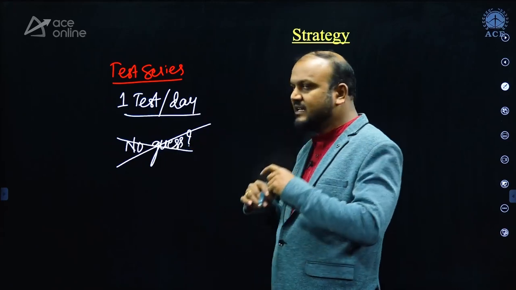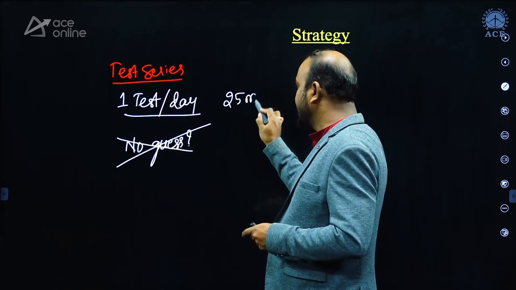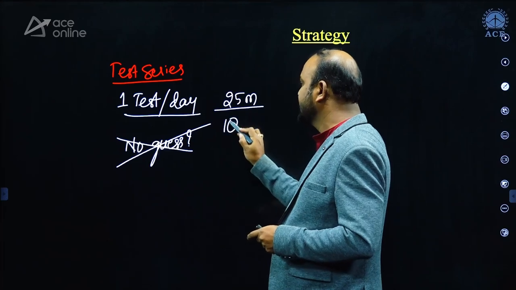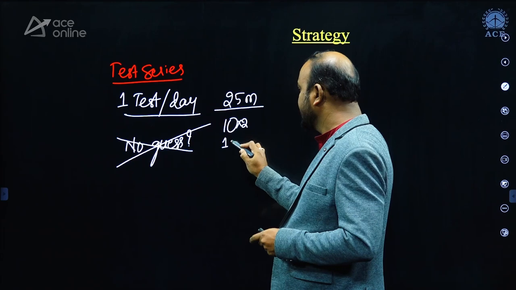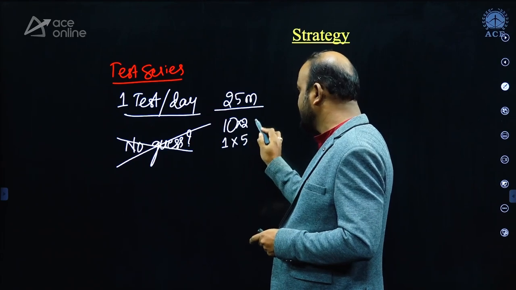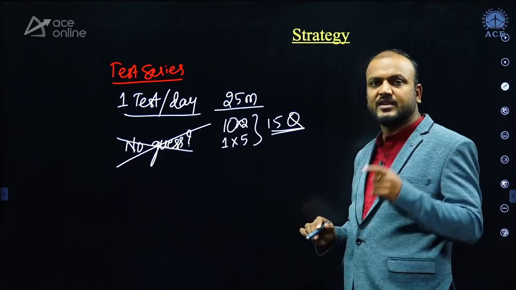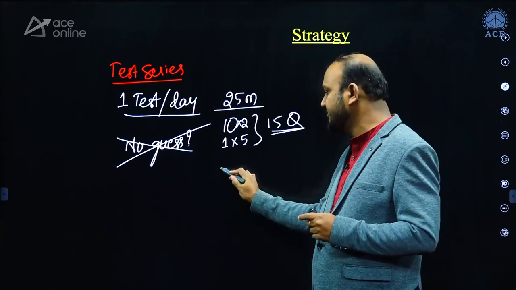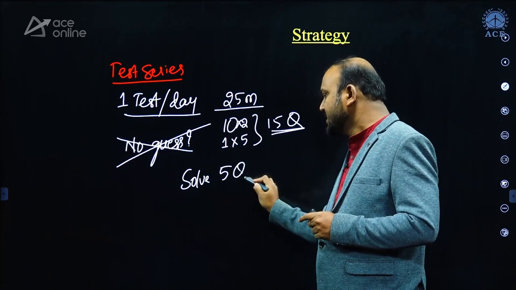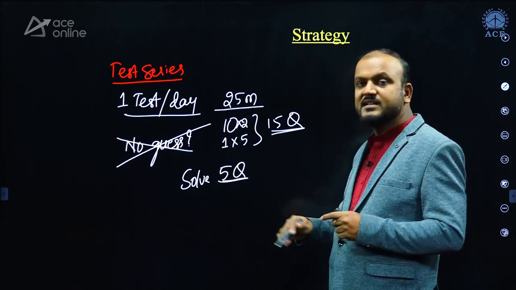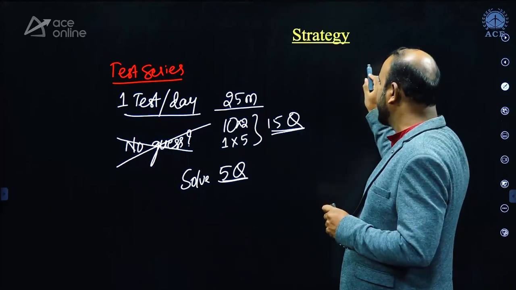Suppose a test is for 25 marks, consisting of 10 two-mark questions and 5 one-mark questions, so 15 questions. Of those 15 questions, assume you are able to solve 5. What I suggest is, for the 10 you didn't solve, keep an error book.